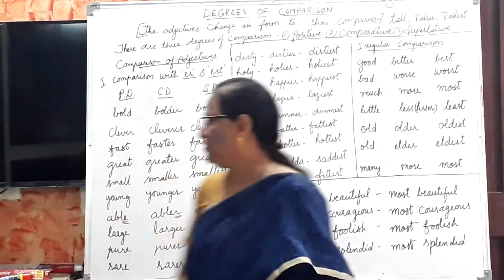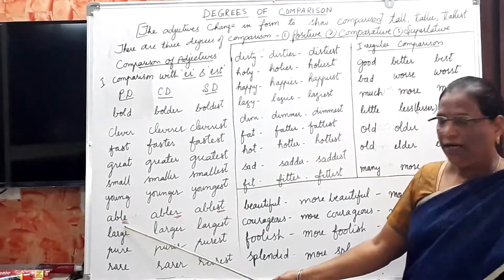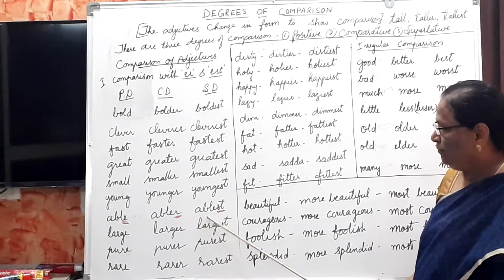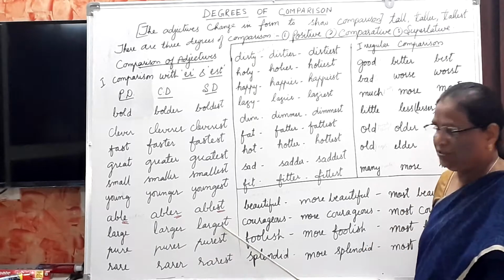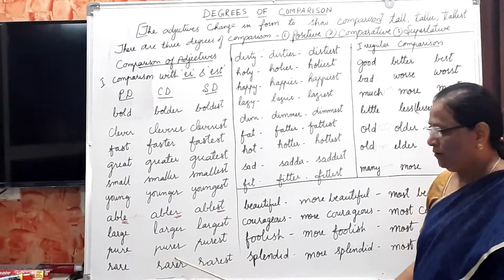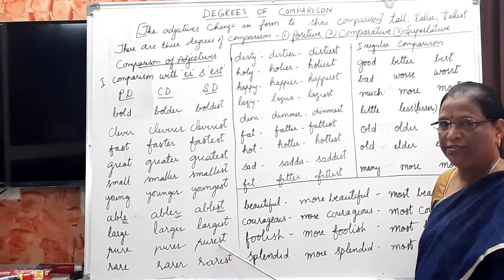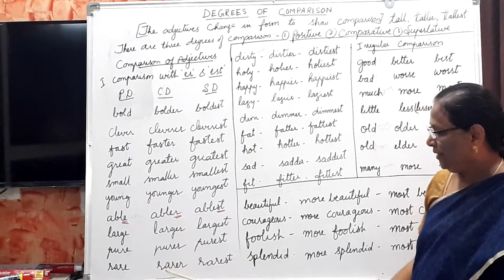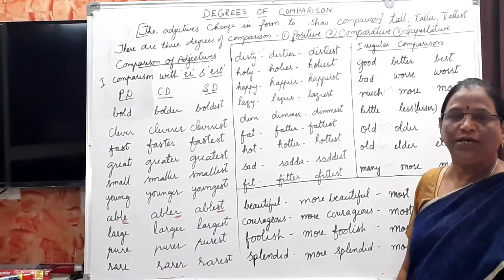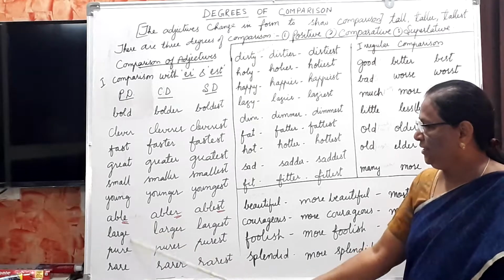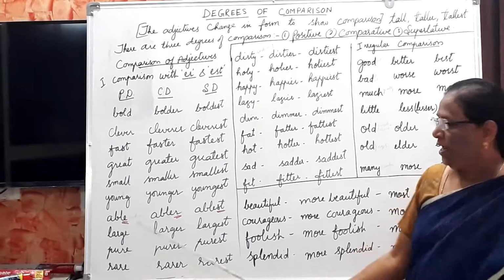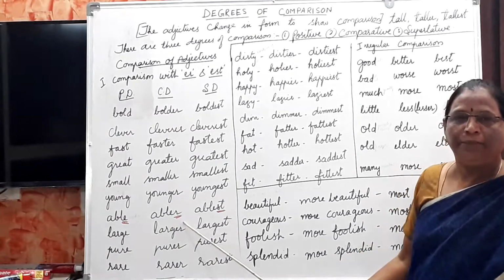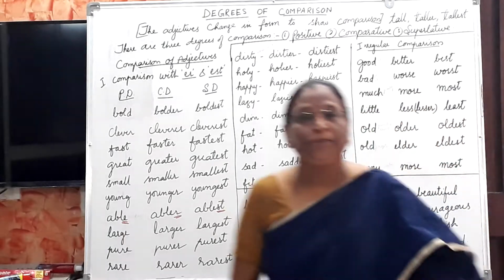Just as able, abler, ablest; large, larger, largest; pure, purer, purest; rare, rarer, rarest.